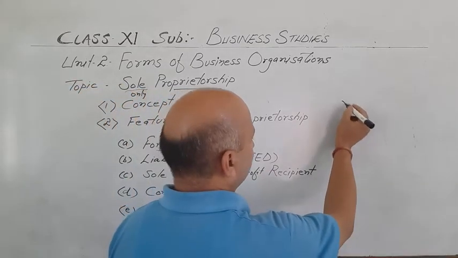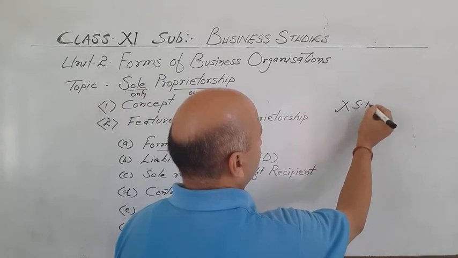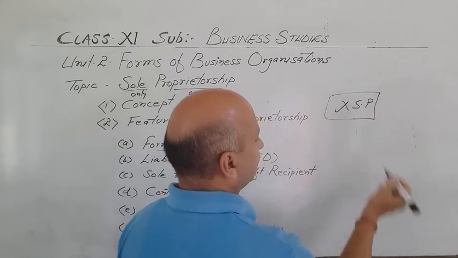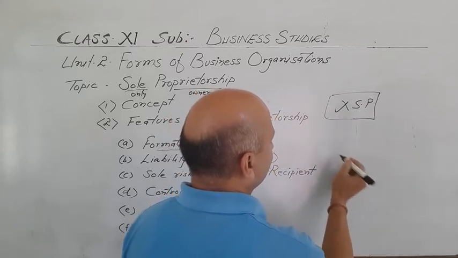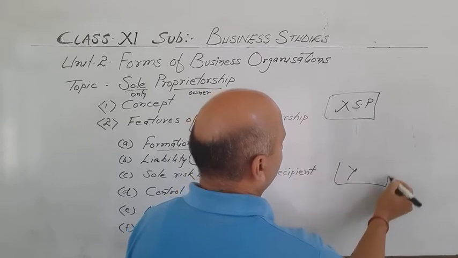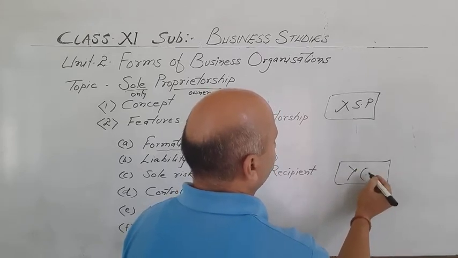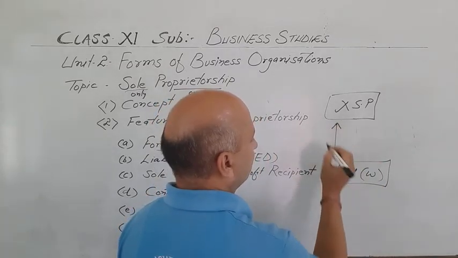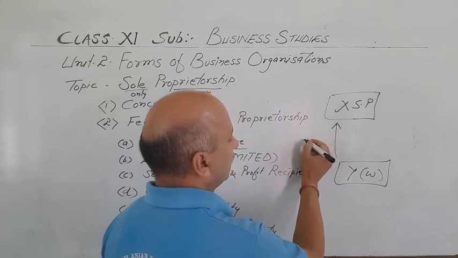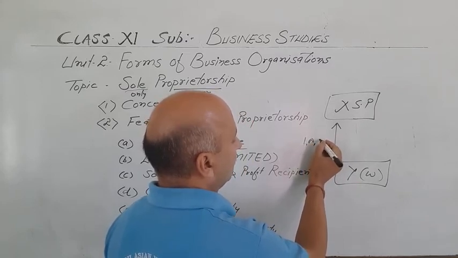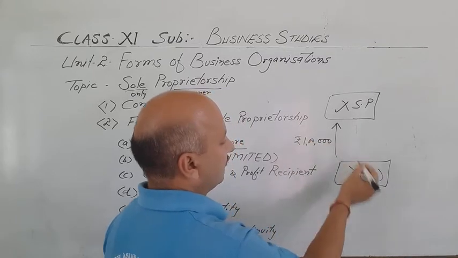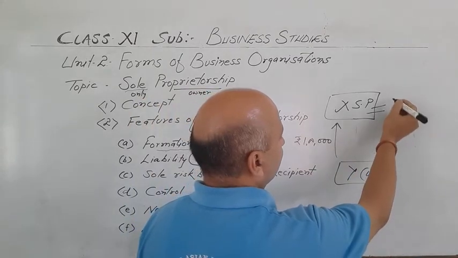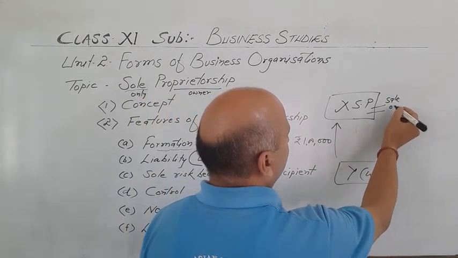Suppose X is a sole proprietor. He has his establishment or shop, and Y is a supplier. Y is a supplier or wholesaler, we can say. X has purchased goods worth rupees 1 lakh from Y, and now he sells them to the customers on credit.